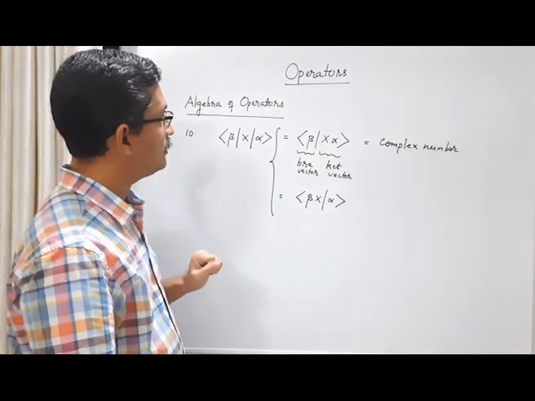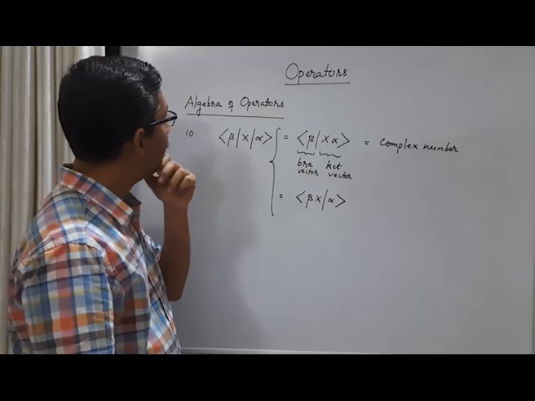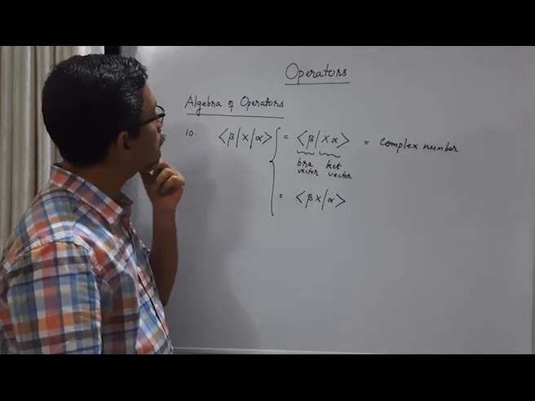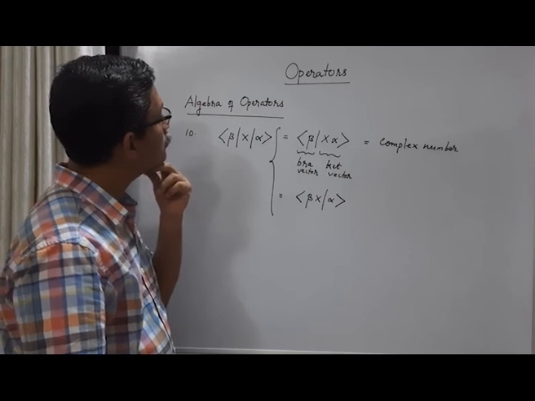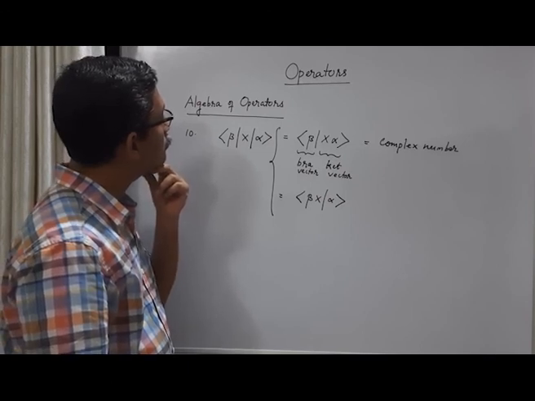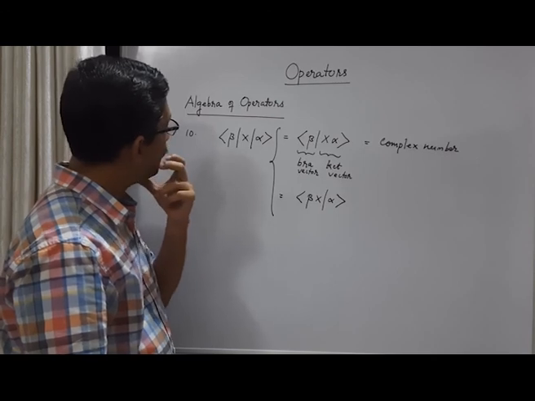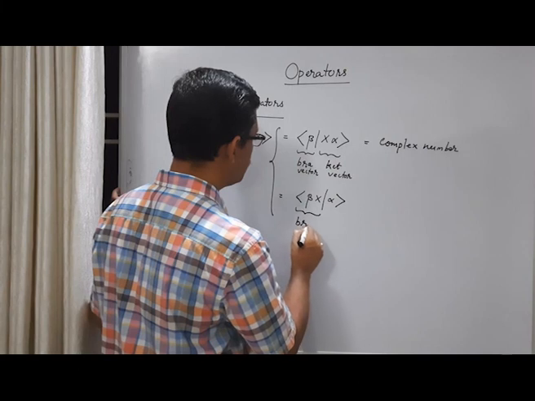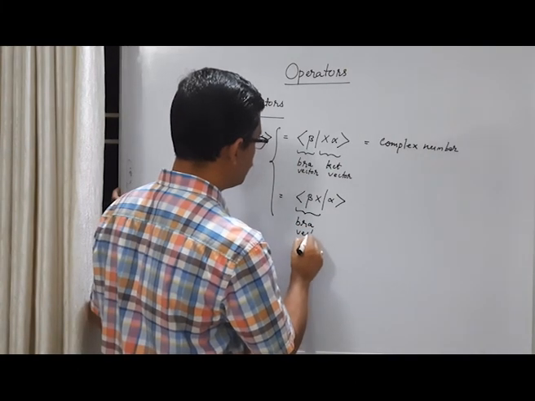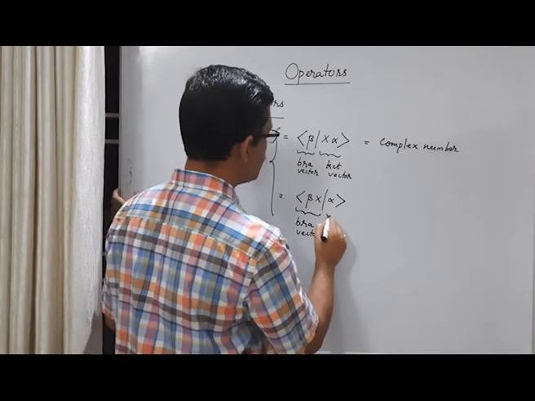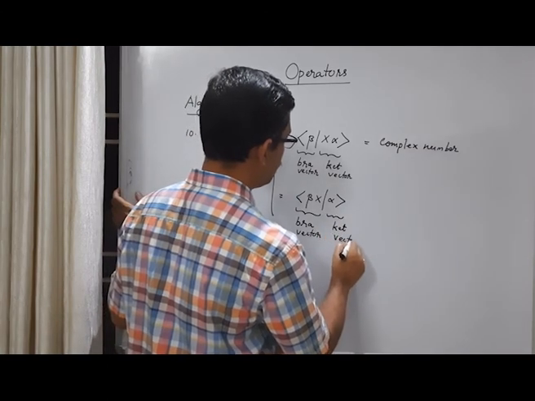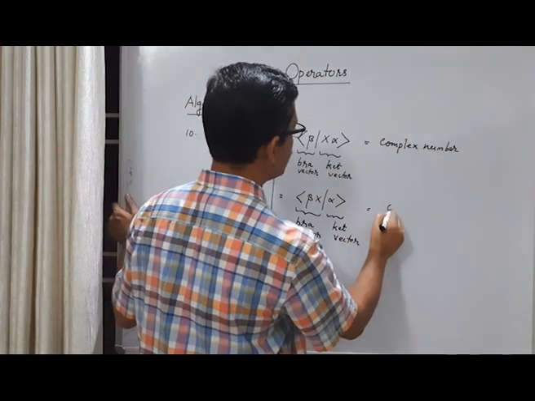Then if you interpret it like this, this is a bra vector and this is a ket vector. Again, what you get is a complex number.